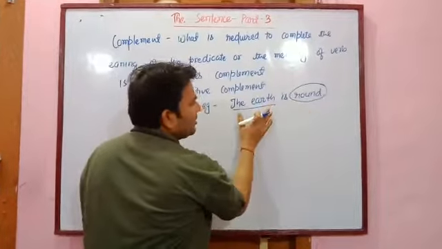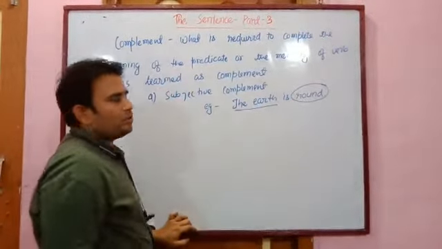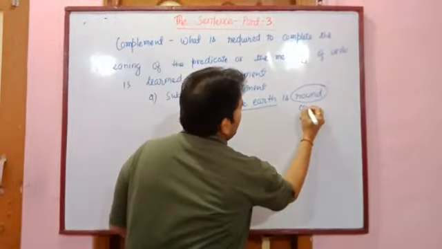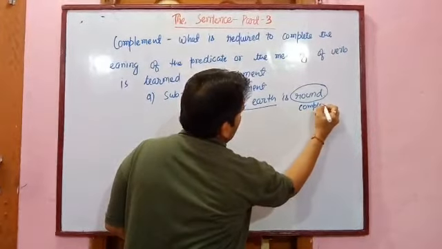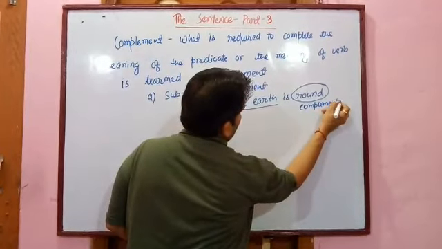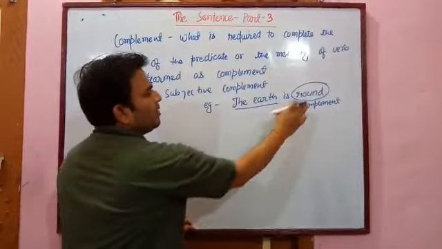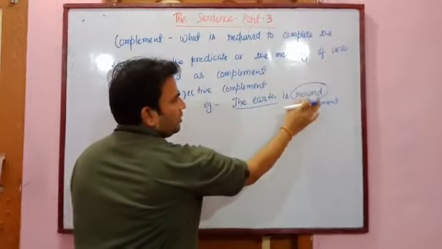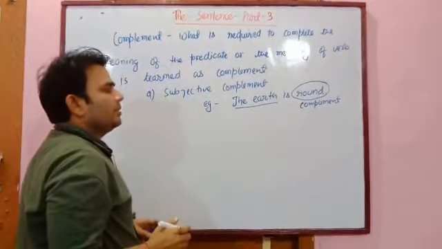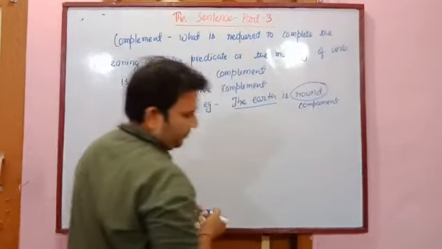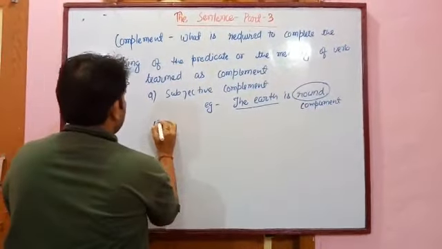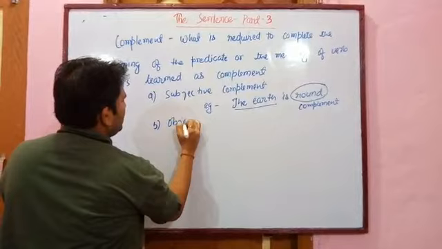It helps the subject to complete the sense of the sentence. So round is complement here. It comes to complete the meaning of the subject. So it is complement.